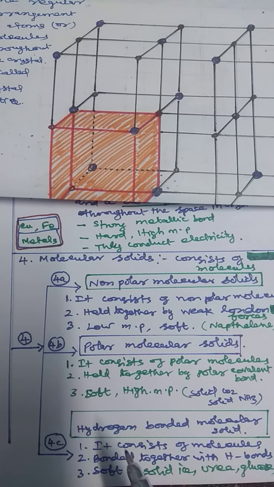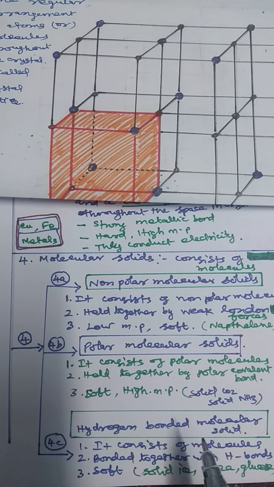The third type of molecular solid is hydrogen bonding molecular solid. In hydrogen bonding molecular solids, the molecules are held together by hydrogen bond. Example, solid ice, urea, glucose. Generally they are very soft in nature.